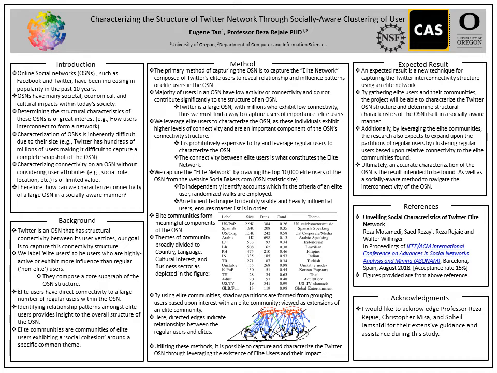Hi, this is characterizing the structure of the Twitter network through socially aware clustering of users. Online social networks such as Facebook and Twitter have been increasing in popularity in the past 10 years. These online social networks have many societal, economical, and cultural impacts within today's society, and determining the characteristics of these online social networks is then of great interest, as we'd like to derive the connectivity structure from how users interconnect